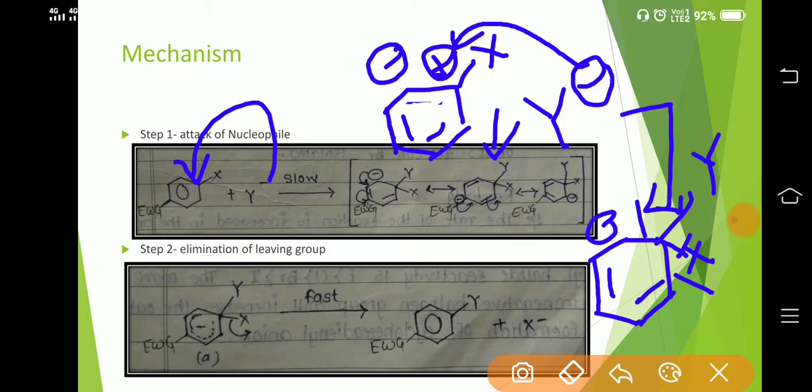Whereas this negative charge generated over here can be stabilized by resonating structures, and also by the electron withdrawing group. Therefore, a stable intermediate can be generated. Now that intermediate, in a fast manner, removes the halide ion or the leaving group to regain its aromaticity and to get the nucleophilic substitution reaction in aromatics.